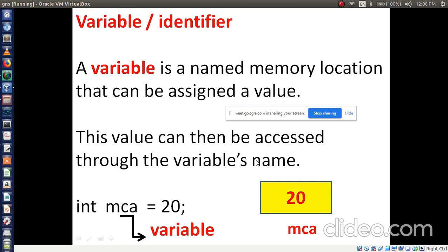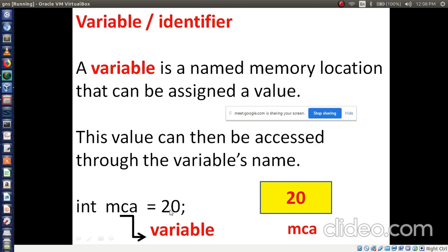Okay. Here I have taken a small example, that is int MCA, where MCA is my variable. Then this is the assignment operator, the equal symbol, followed by the value. For the value I am using an integer, a whole number. For that purpose, the data type I have to take is int.